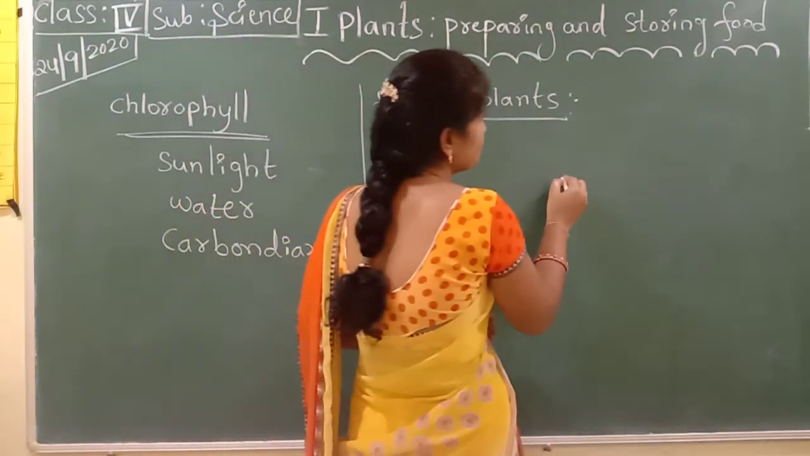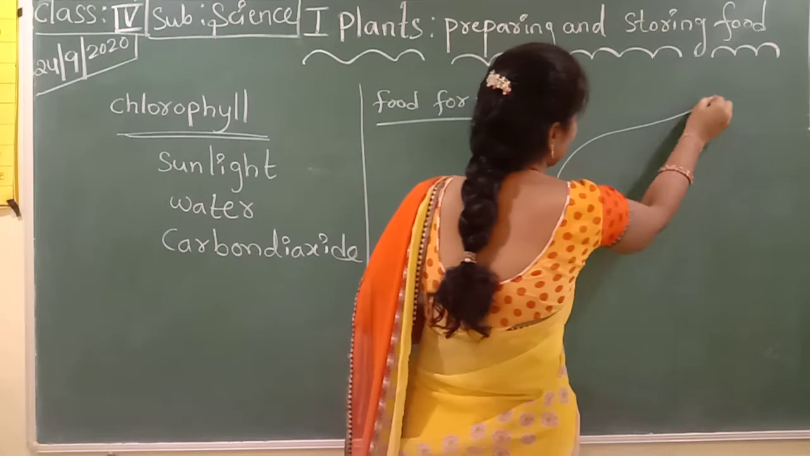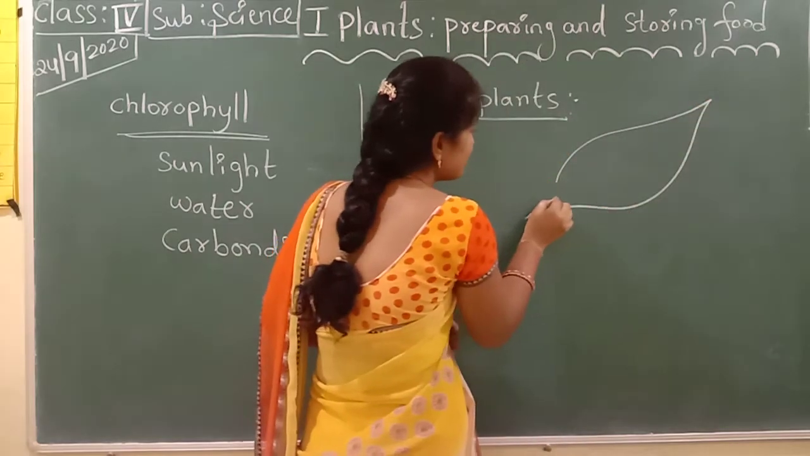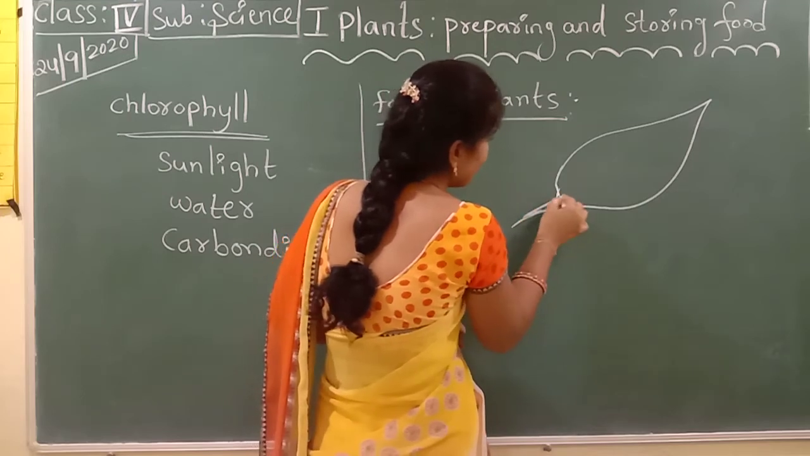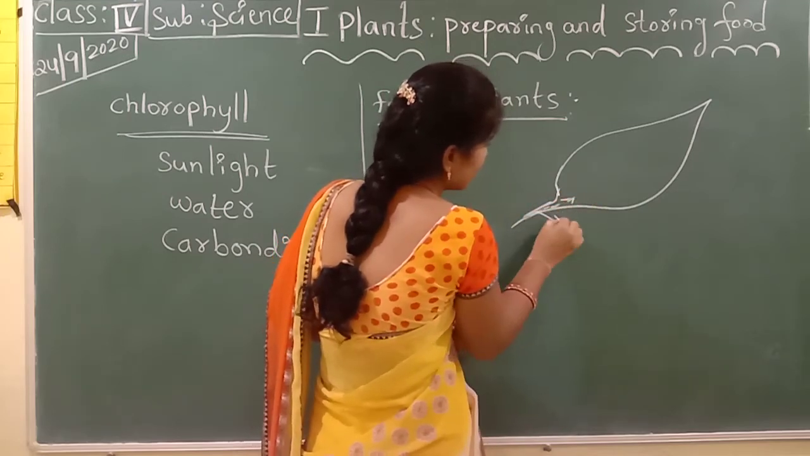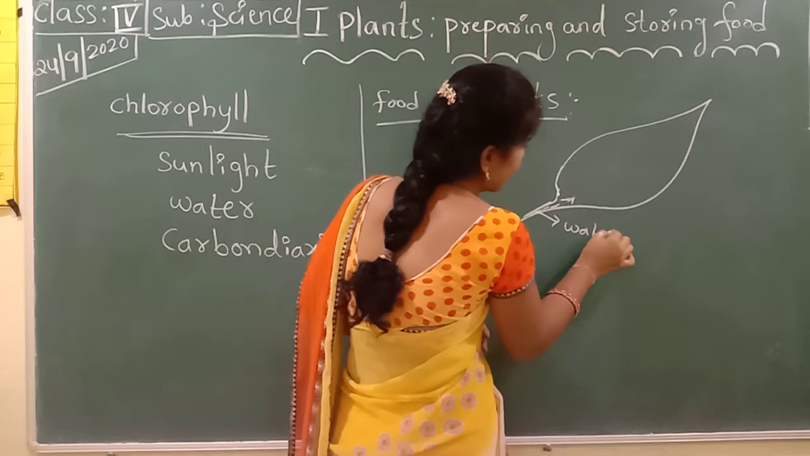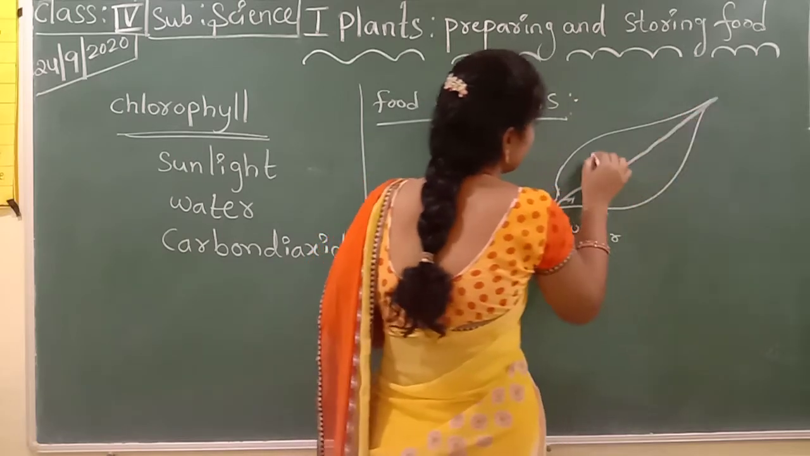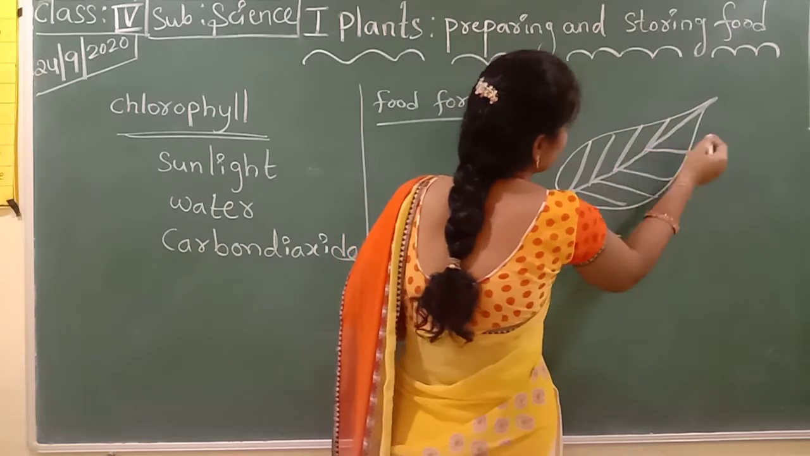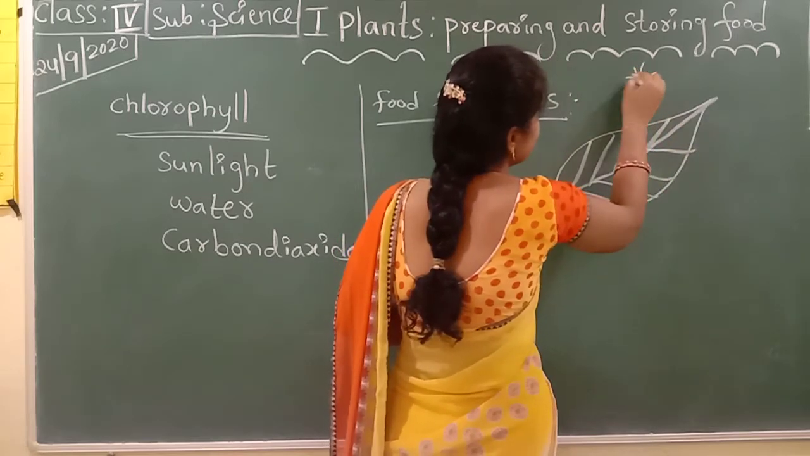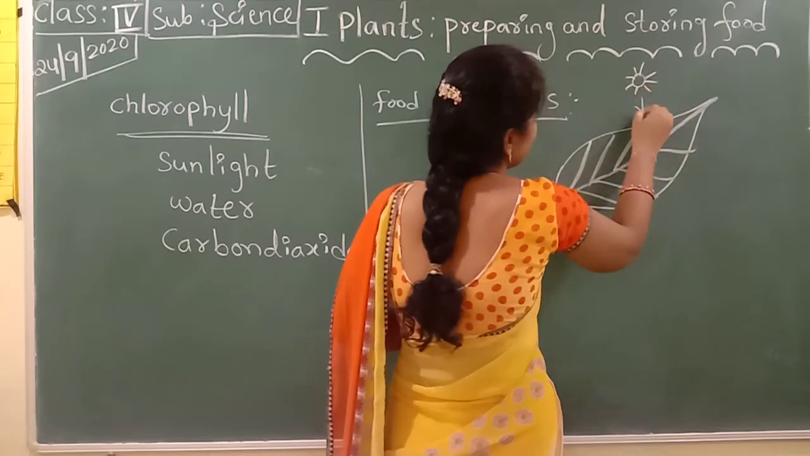First of all, you have to observe this. How can they prepare their food? This is the leaf. Here they get water. So this is the leaf, and this is the sunlight. The sun gives the sunlight.